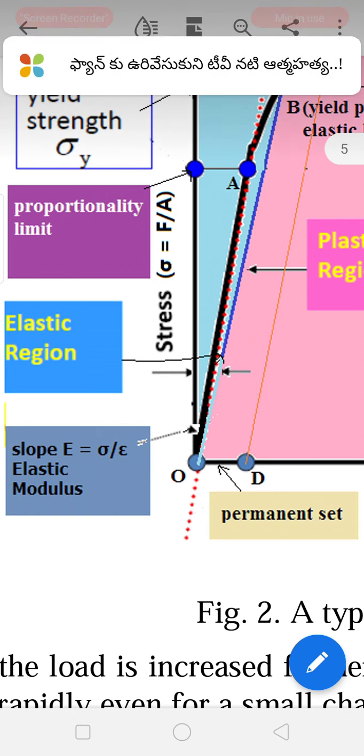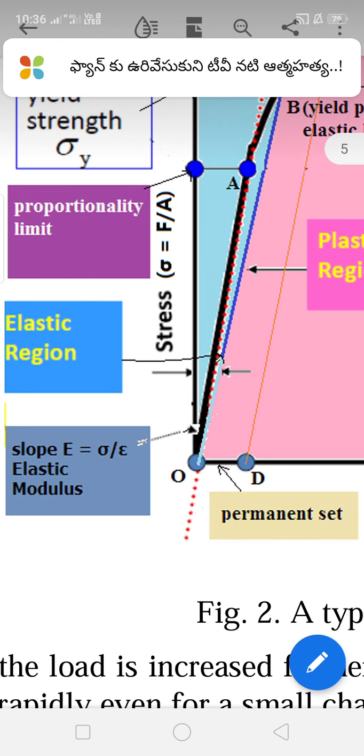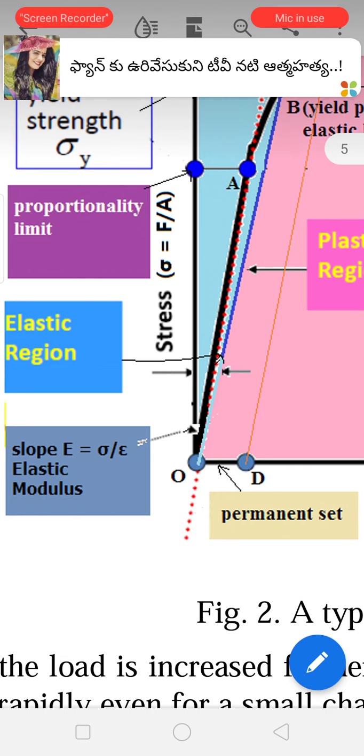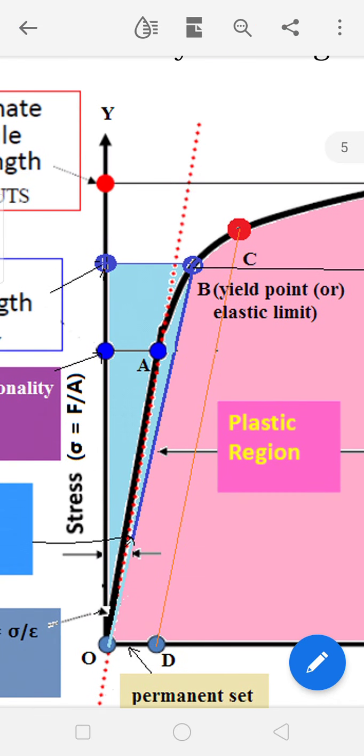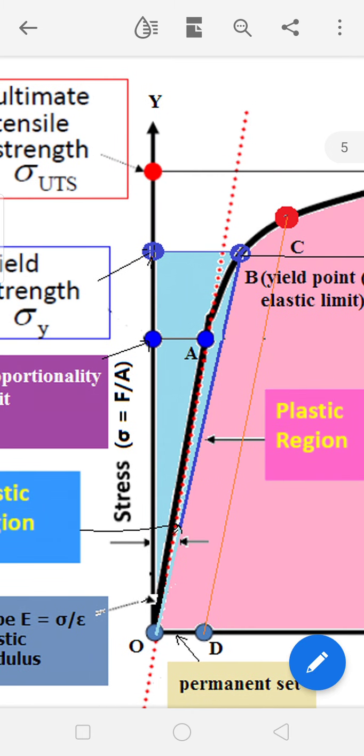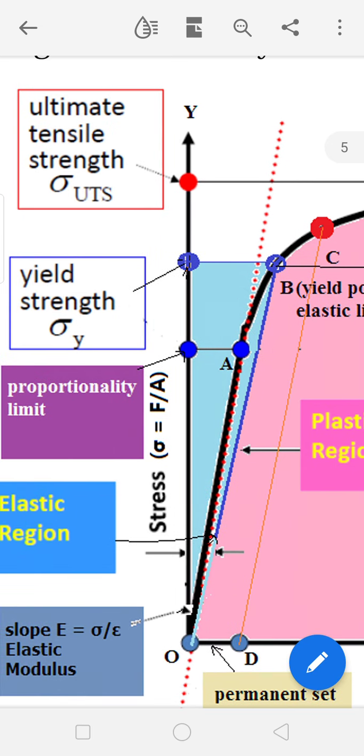So from O to B, the material will be in elastic nature. The material exhibits elastic nature. So within this stress range, the material exhibits elastic nature. If you apply stress more than this y coordinate corresponding to B, then the material will enter